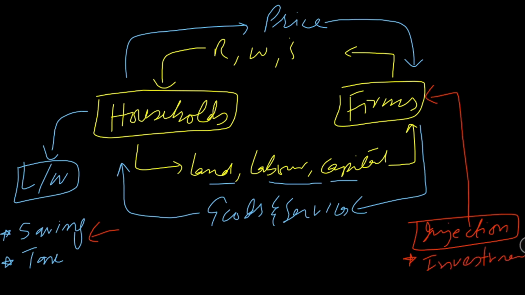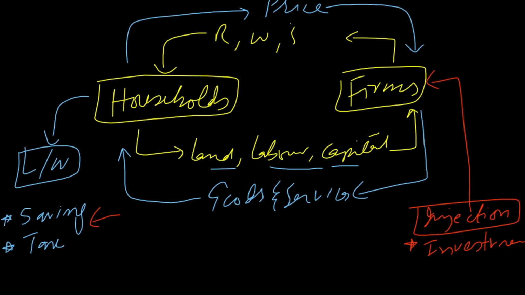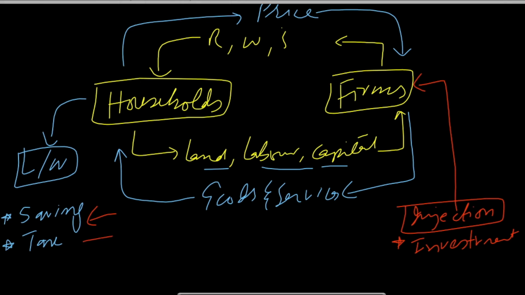So investment is an injection. Similarly, the amount of money taken by the government as taxes may be spent by the government, and this government expenditure will be an injection into the economy, and again income will inflow into the circular flow of income.